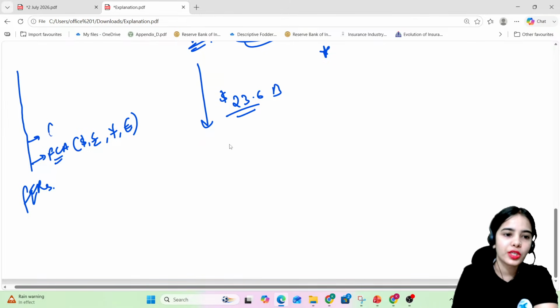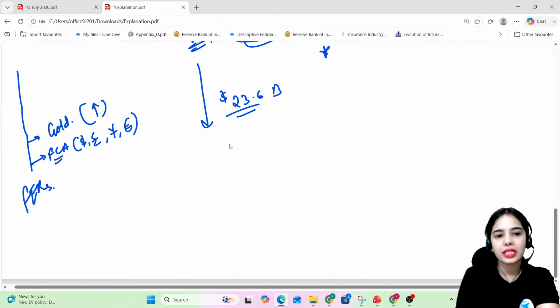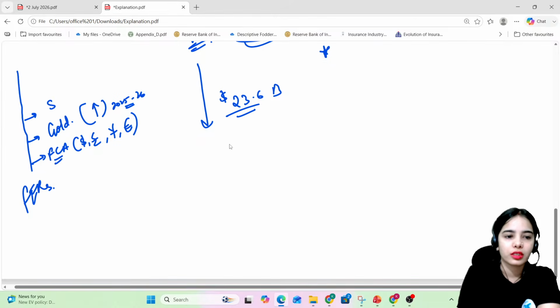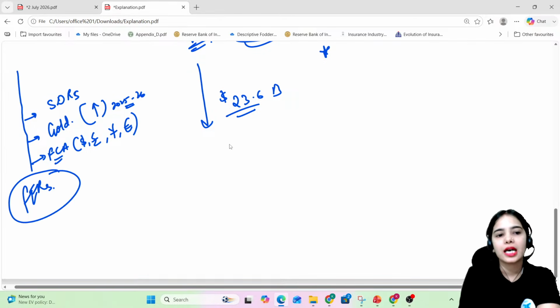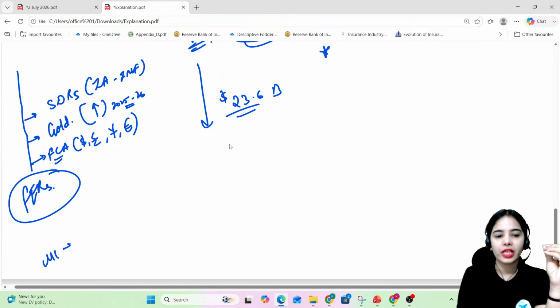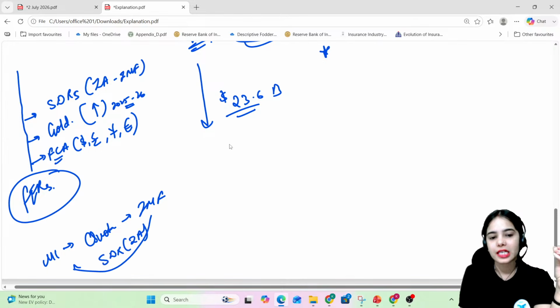Okay. RBI is also keeping gold, and the gold prices are continuously increasing. Okay, there was a rapid increase in the gold prices from 2025 to 2026. In this financial year, the gold prices rapidly increased. There are also the special drawing rights that are kept in the foreign exchange reserves. The special drawing rights are the international asset given by the IMF. Okay, so the member countries have to provide some quota to the IMF, and the IMF provides the special drawing right, the international asset, to the member country.